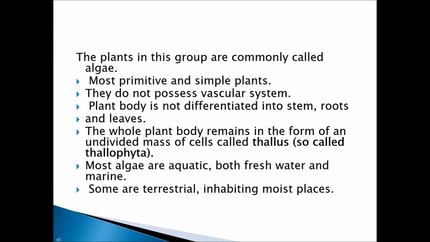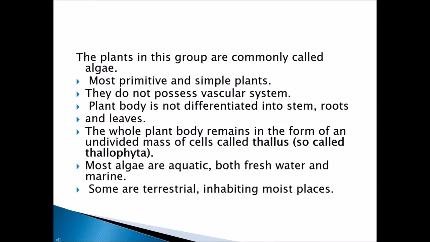Next, the plant body is not differentiated into stem, roots and leaves. Like the normal plant, it is not divided into stem, root and leaves. The whole plant body remains an undivided mass of cells called thallus.